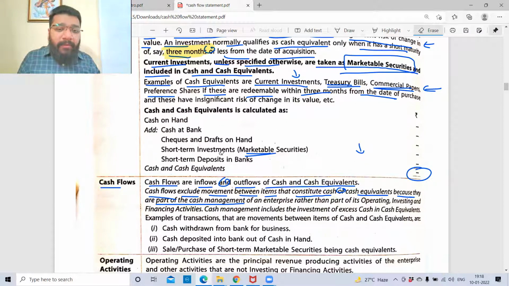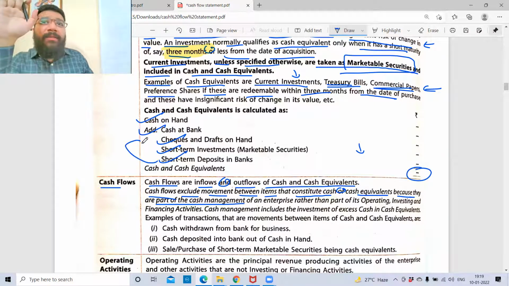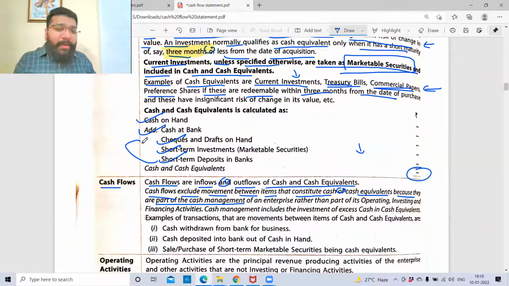There's a pant which has got multiple pockets, too many pockets, cargo pant we say. Many pockets you have: left pocket, right pocket, center pocket, top pocket, bottom pocket. So all these are pockets of the cargo pant. Cash in hand is one pocket. This is one pocket. This is one pocket. So moving money from one pocket to another pocket, does that constitute cash inflow? No. This is what they're trying to tell.